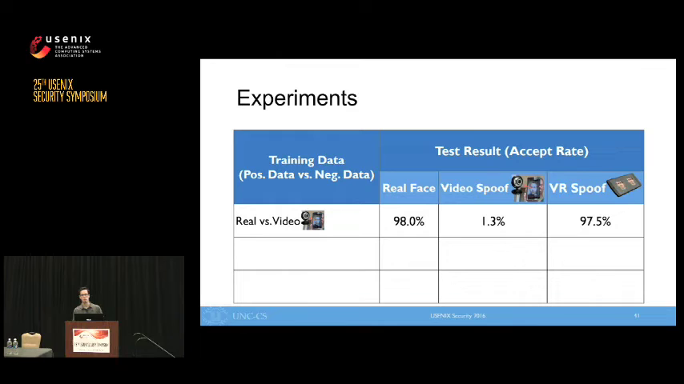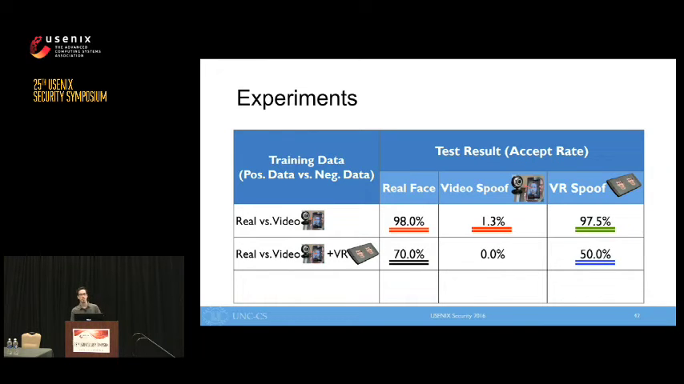Our first experiment uses the same classification scheme as the original approach. To train the classifier, we take a set of real video inputs as positive inputs, and a set of video spoofs as negative inputs. On the separate testing data, the learned classifier correctly verifies almost all real faces, while at the same time correctly rejecting almost all video spoofs. However, when this classifier is presented with our VR spoof, nearly all inputs are incorrectly identified as real data.